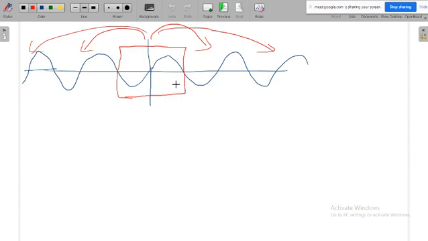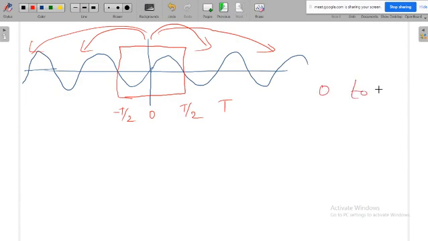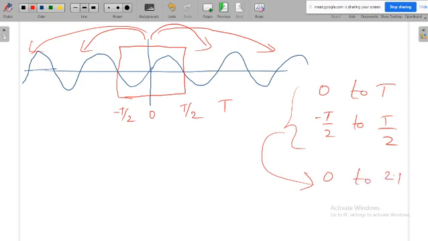Or otherwise, I can also consider the time from minus T by 2. Instead of taking 0 to T, I can consider it like this, from minus T by 2 to plus T by 2. Or in some problems the period may be given as 0 to 2T. Then how will the limits be? Then this will vary from minus T to plus T. Again, you should not get confused.